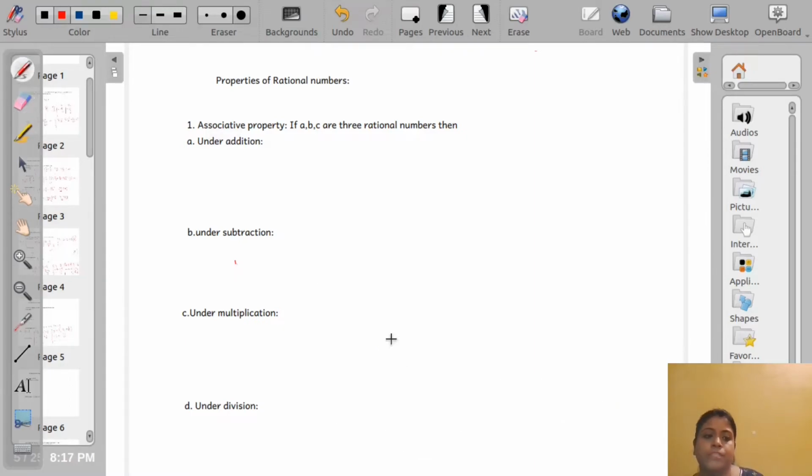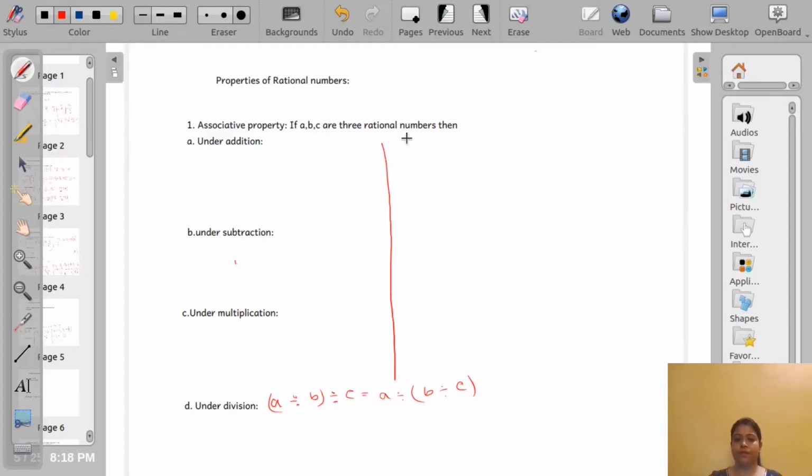Now we will check for division. Last one is division. So if A, B, C are three rational numbers, then (A divided by B) in bracket divided by C will be equal to A divided by (B divided by C). Okay. So let us take an example. We will do it on this side of our board. Let us take very simple numbers to make it understood.